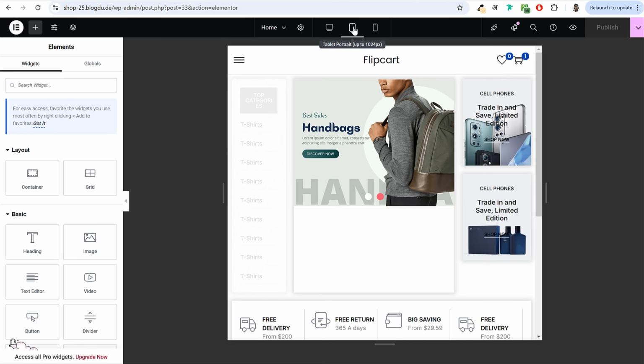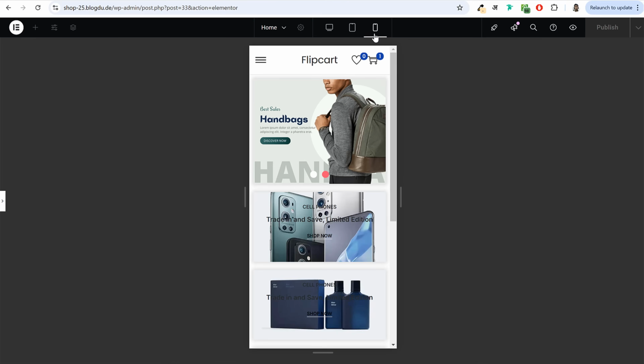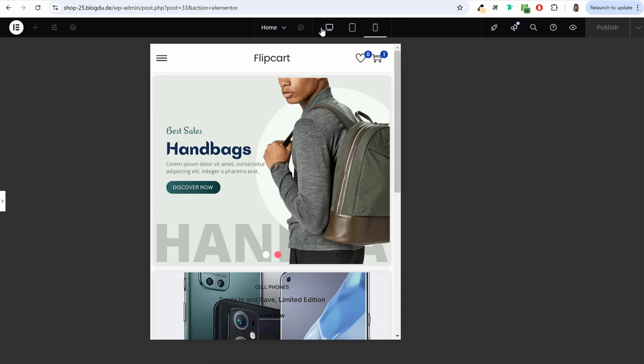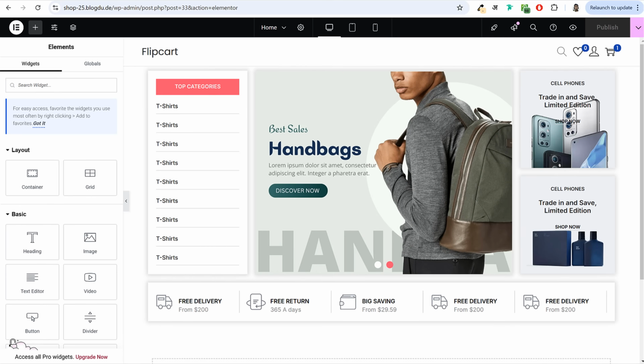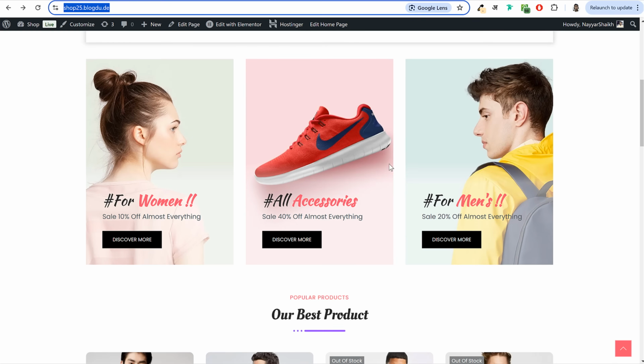And now as you can see, this is fixed. Let's see tablet. This is how it looks. If I hide this, let's see mobile phone. Okay, perfect. Come back to desktop. Now let's create our next section, which is this banner section.